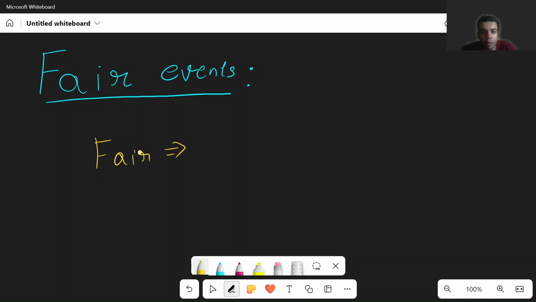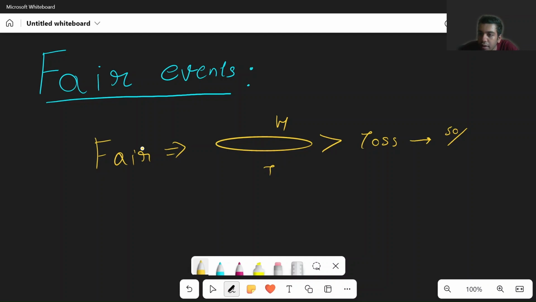Suppose there's a coin. A coin has a head and a tail side. We say the coin is fair when we toss it and heads and tails come equally likely. It means half of the time head comes and half the time tail comes. If you toss a coin 100 times, there's a 50-50 chance of heads and tails coming. Then how do we prove that it's fair?